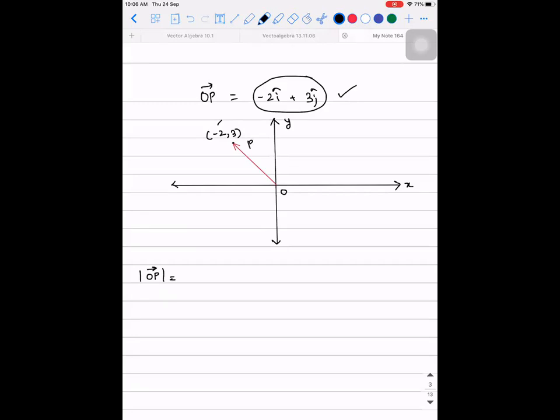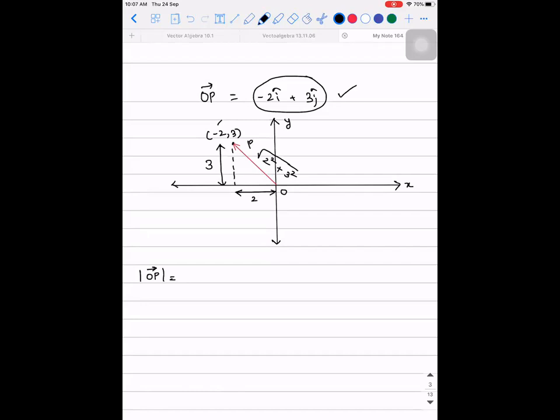Again, we'll go back to the basics of coordinate geometry. If I drop a perpendicular, how much is this distance? 2. How much is this distance? 3. So what do we mean by magnitude of a vector? Magnitude of a vector is nothing but the distance between its endpoints. Correct? So distance between O and P is what is the magnitude. So what is going to be the distance if I use Pythagoras theorem? Root of 2 square plus 3 square.